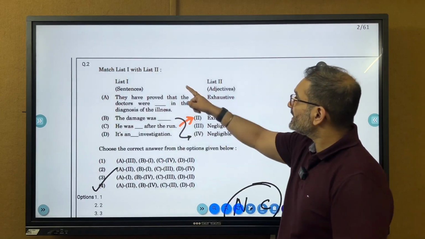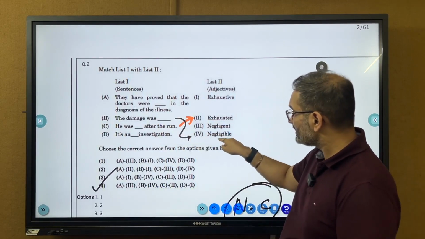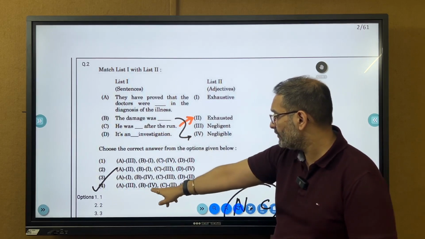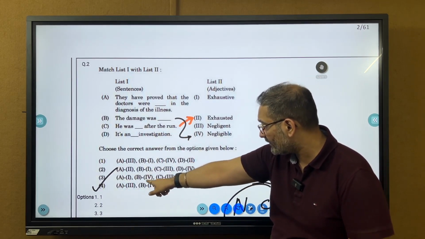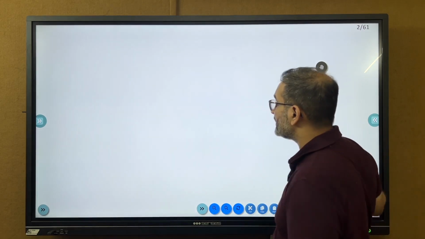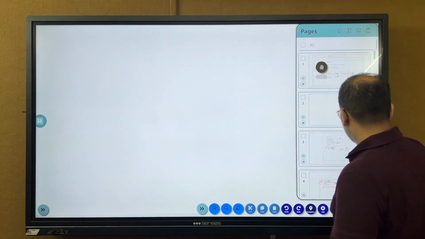calculations. Alright, so match list 1 with list 2, it says the damage was negligible, so that's how I just go after the answer. So B certainly is going to go to 4. Here B is going to 4. So you can pretty much eliminate both of these options, and in a competitive exam there is no need to check as well.